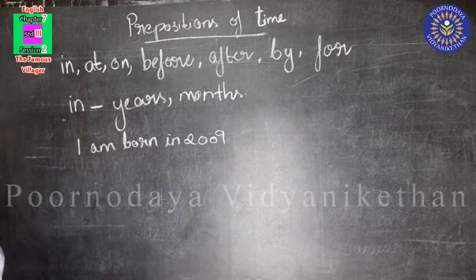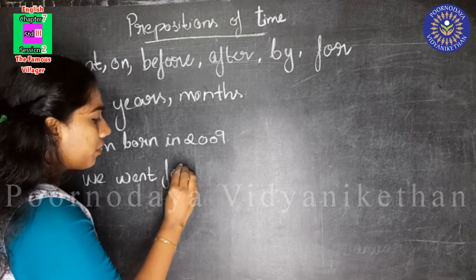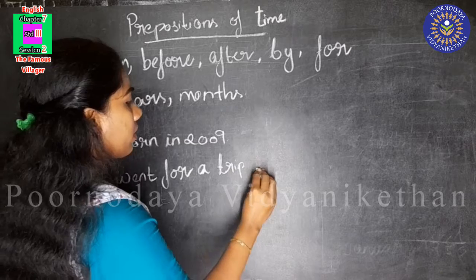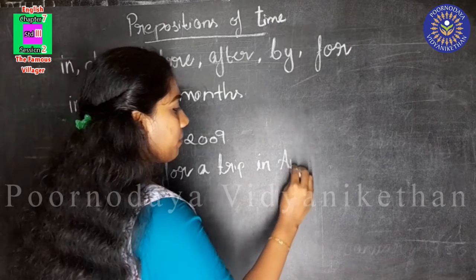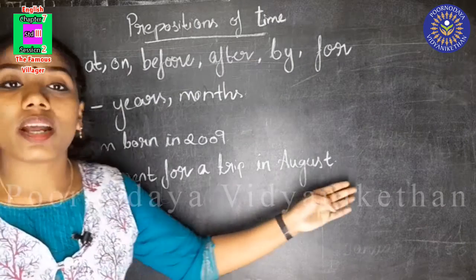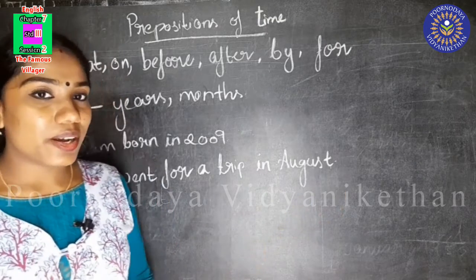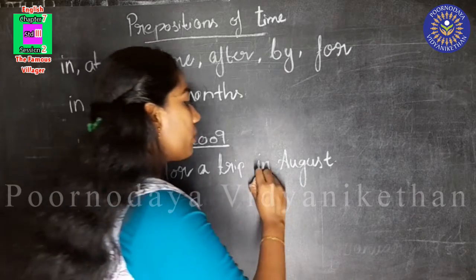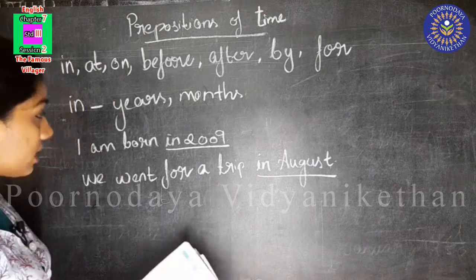I'll give you an example. We went for a trip in, we can write any month, August. We went for a trip in August. Did you understand? So we can use in with years and with months. Did you understand, children? Also, we can use in with seasons.